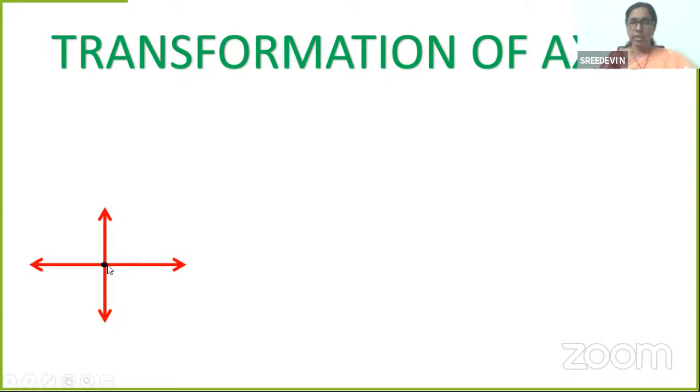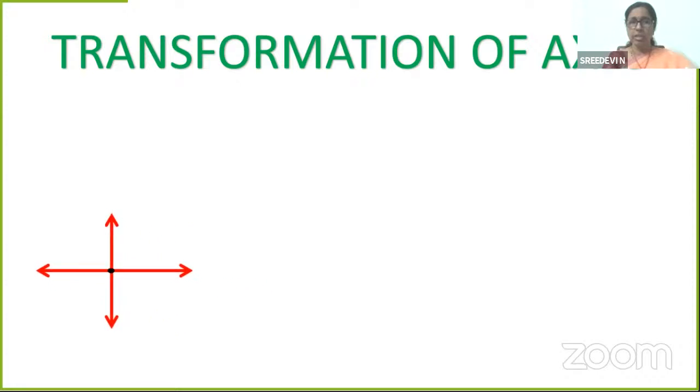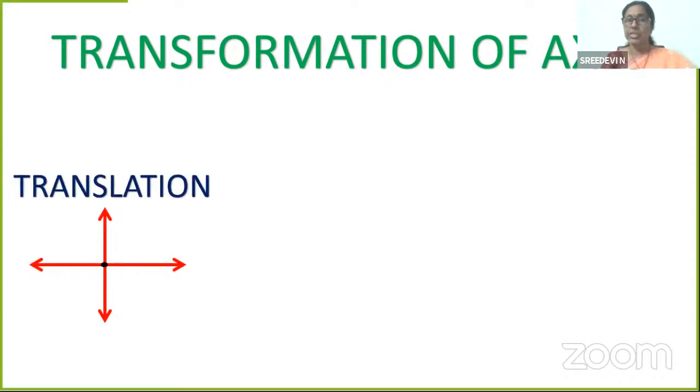You have learnt all these things in your previous classes. How are they changing now? See, when I move them, they just keep moving without changing the horizontal and vertical position. We call this translation. The axes keep moving without change of direction, only with the shifting of origin. That is called the translation of axis.